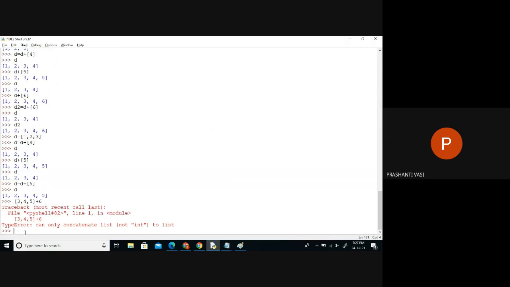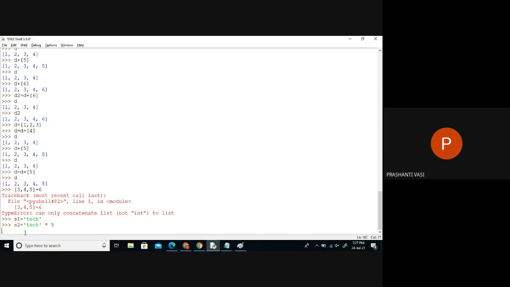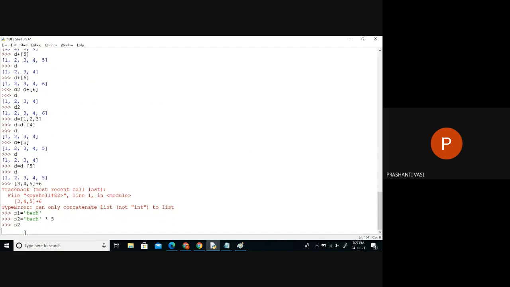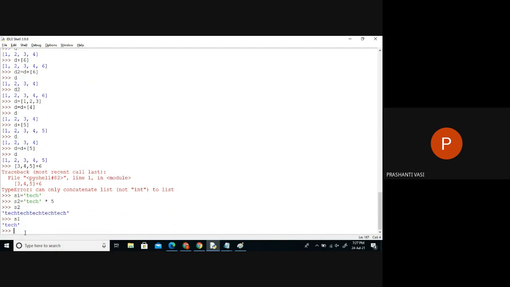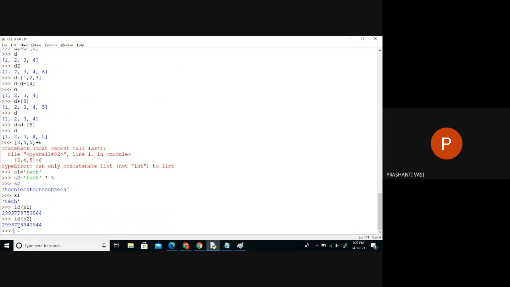So if I just take a string object tech, and if I just say S2 is equal to tech, multiplication symbol, and 5 times. Now if you see S2, it's nothing but repetition of that, but S1 is still the old object only. So this is the first object and this is the newly created object. And this is the reference to the first one. This is the reference to the newly created one. And if you check their identification addresses, you'll find the difference. So they are different. They're not at the same location now, right?